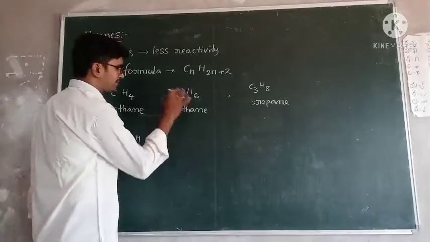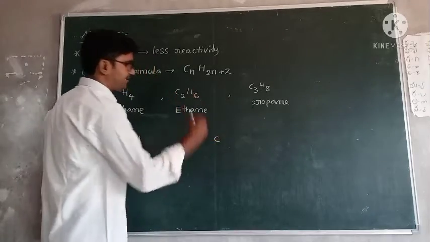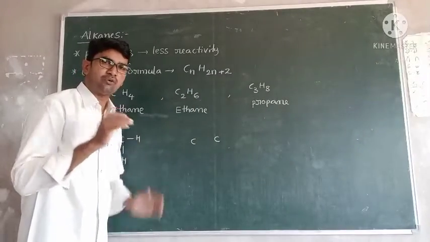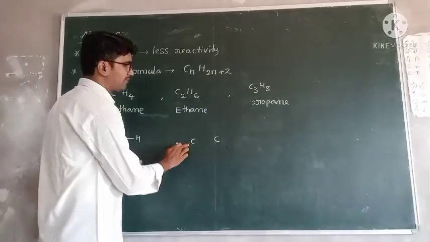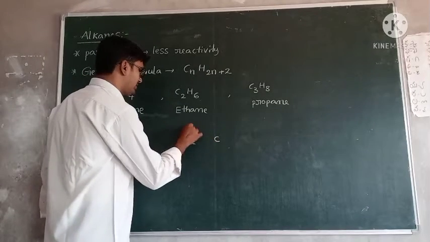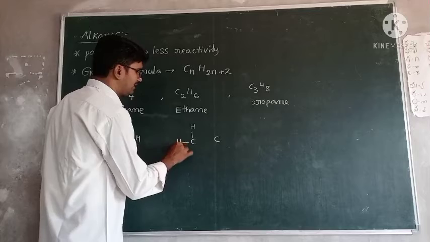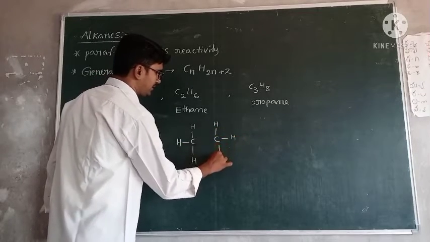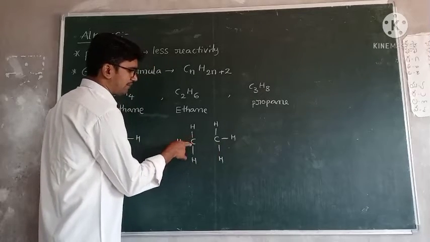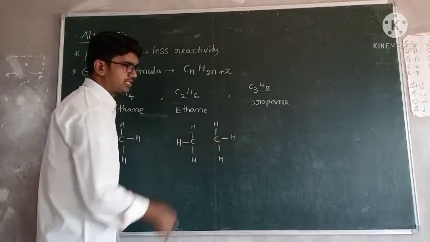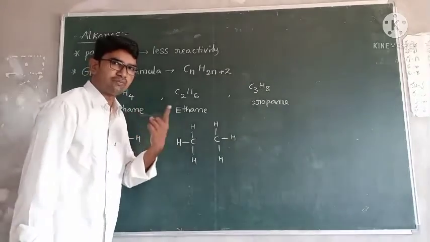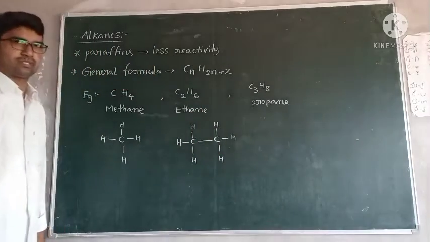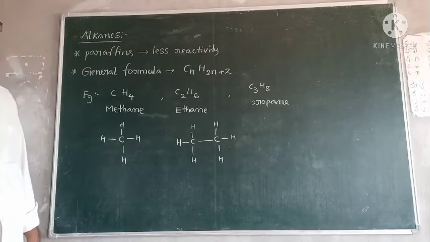C2H6 structure. How many carbons are there? 2 carbons are there. Write like this. How many hydrogens are there? 6 hydrogens. Then how can you share them? 3, 3. For this carbon, 3 hydrogens; this carbon, 3 hydrogens. So each hydrogen forms only a single bond. Then this carbon already forms 3 bonds, and this carbon also forms 3 bonds. But carbon valency is 4, so one more bond is pending. That bond is formed between the 2 carbon atoms. This is the ethane structure.